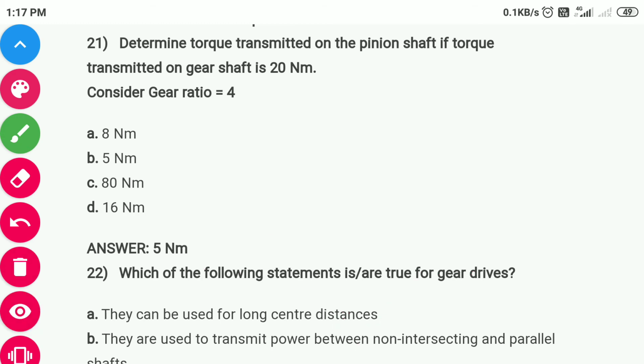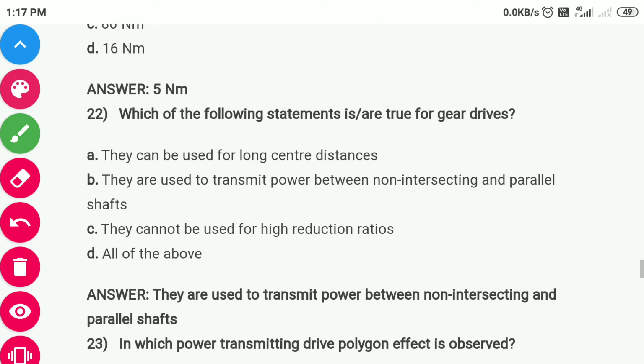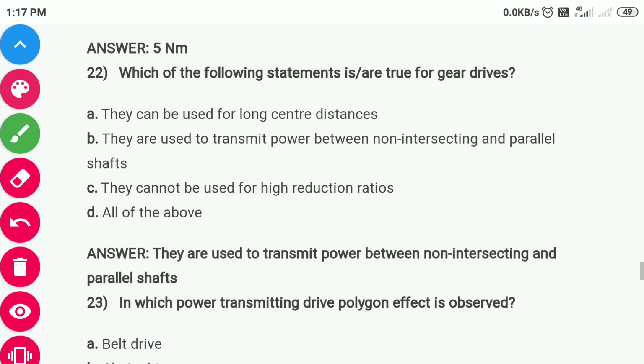Next question is, which of the following statements are true for gear drive? Gear drives are used to transmit power between non-intersecting and parallel shafts. Option B is correct.